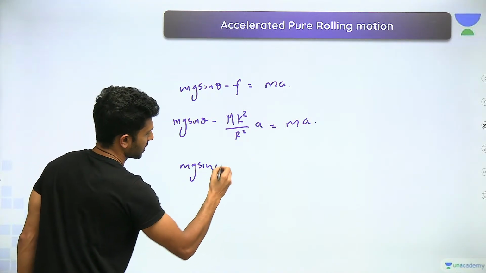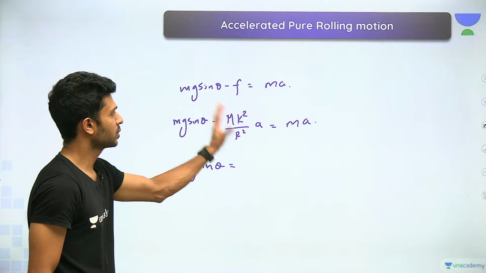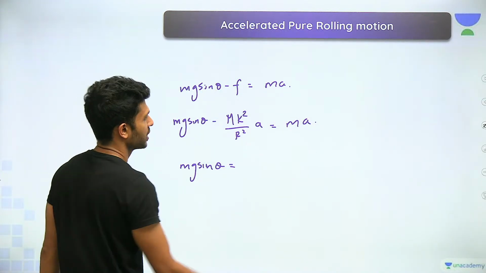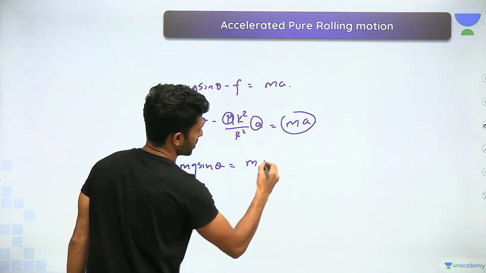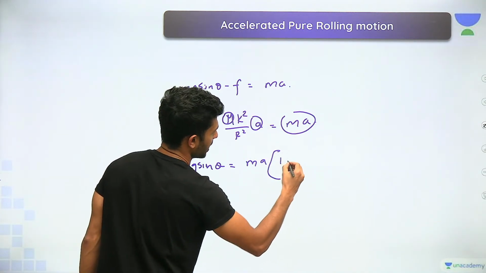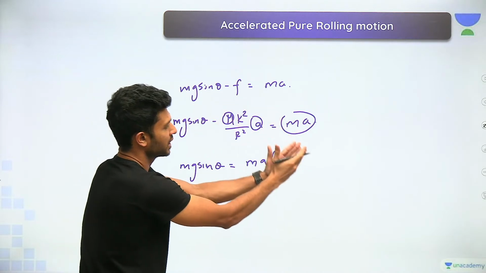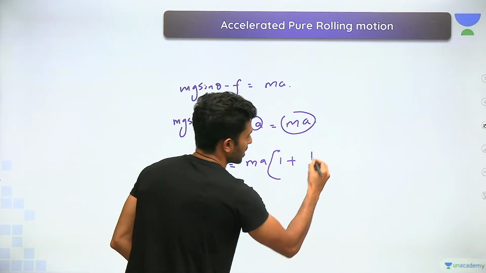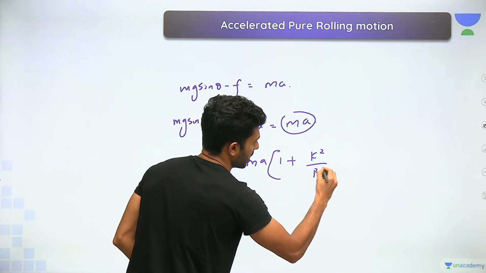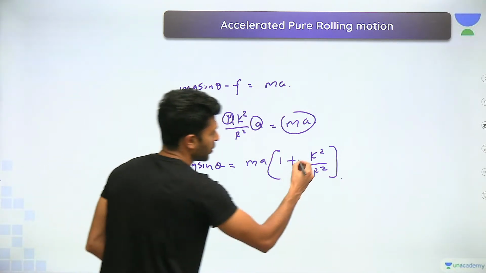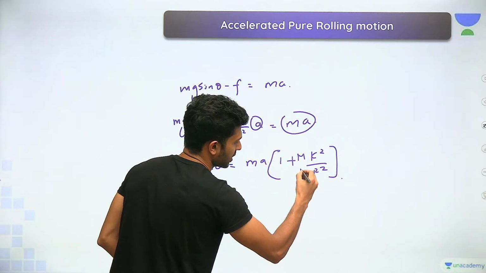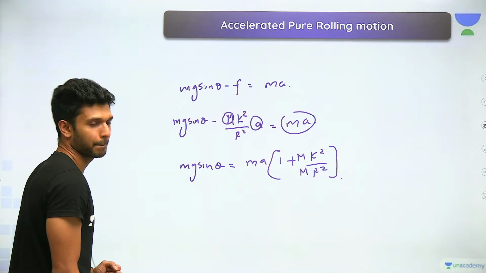Rearranging again, mg sine theta is equal to, taking this to the right hand side of the equation and taking MA as common, how much will it be? MA into 1 plus k square by r square. Done? You can multiply the numerator and denominator with m.